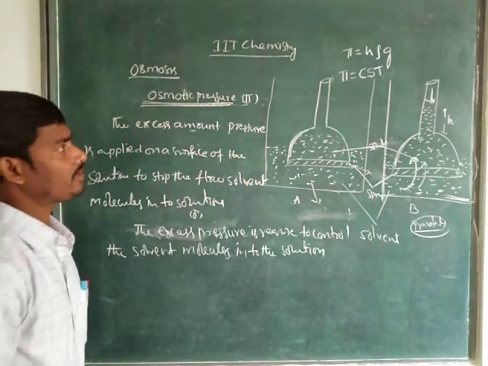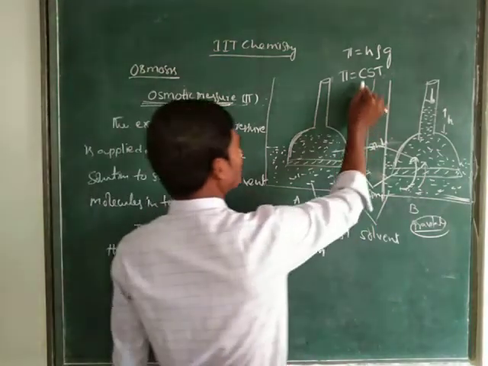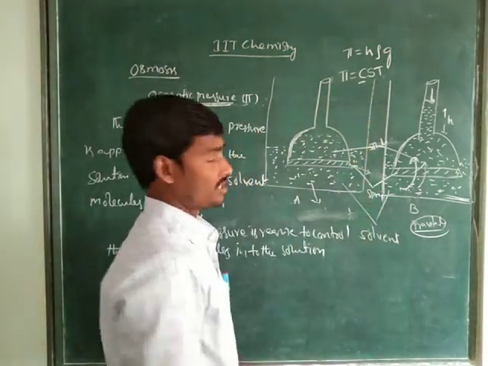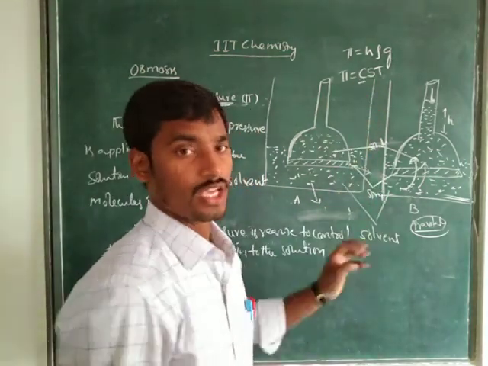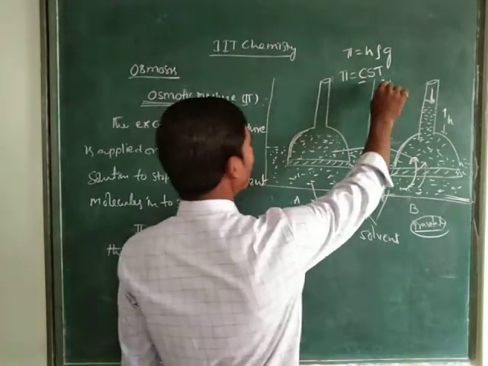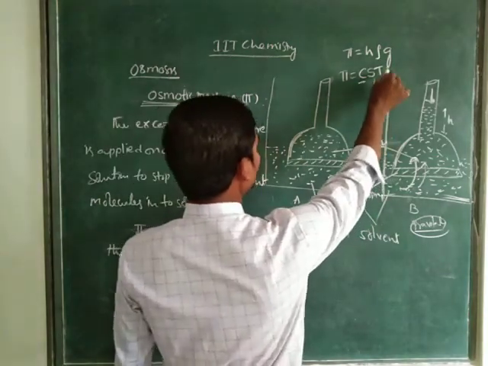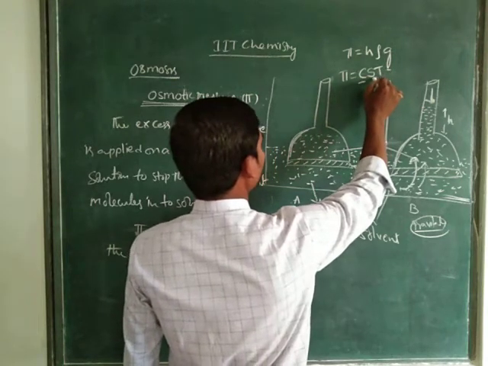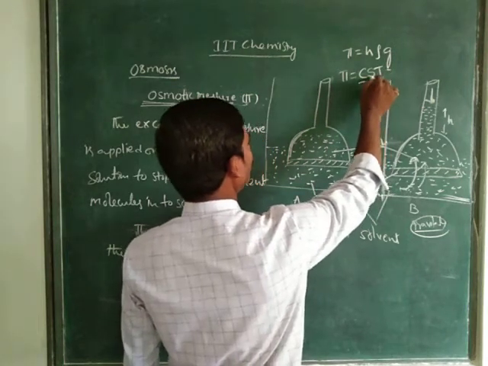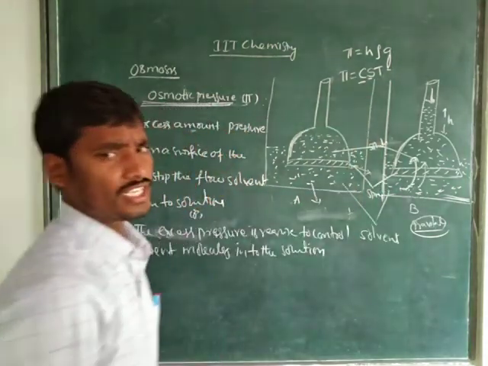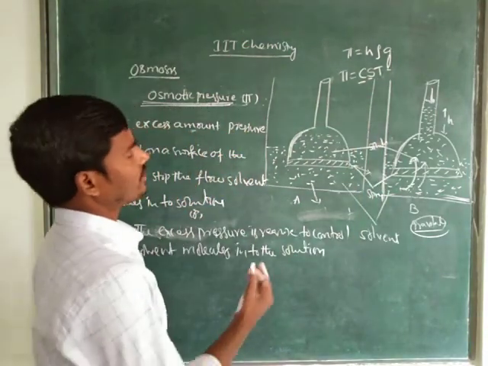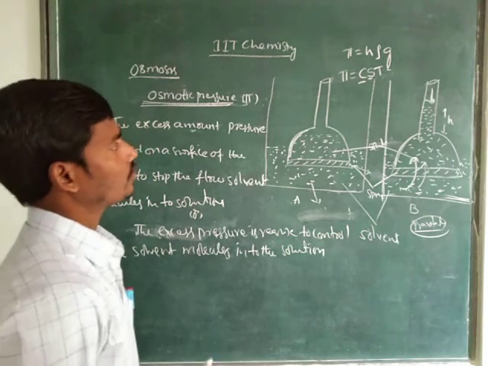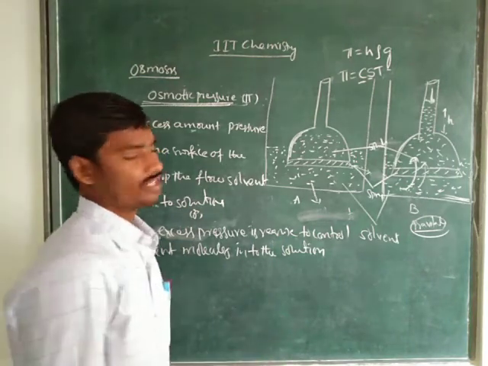See here, what is meant by CST? Here C is the concentration. S we need to consider along with the gravitational force, the acceleration due to gravity. T is the temperature. So we have phi equals CST.